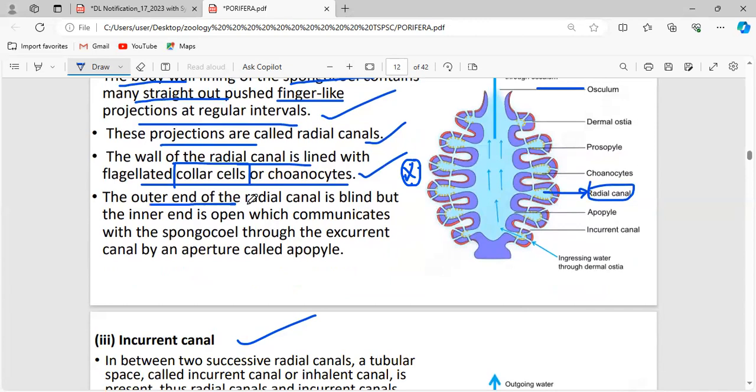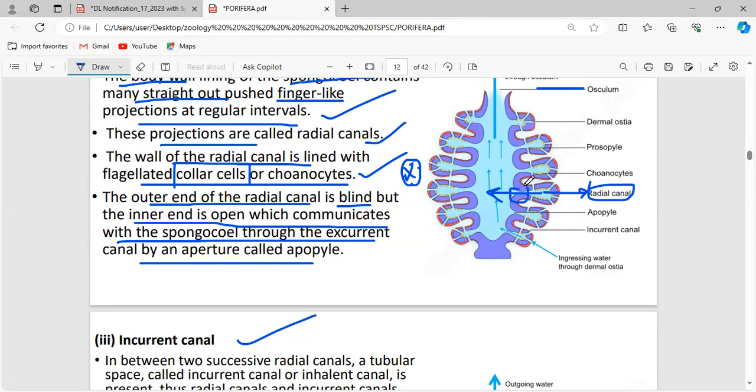Now the outer end of the radial canal is blind, but the inner end is open, which communicates with the spongiocoel through the excurrent canal by an aperture called the apopyle. The outer end of the radial canal is blind, but the inner end is open to the sponge. This inner end opens into the spongiocoel through the excurrent canal.